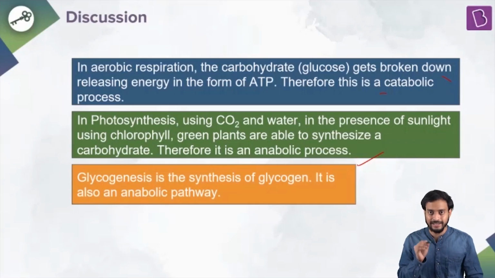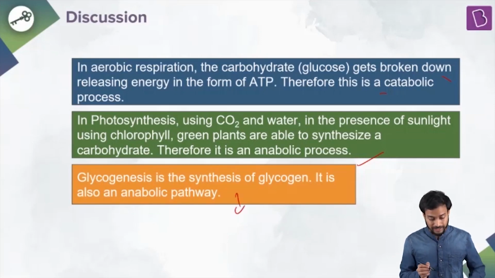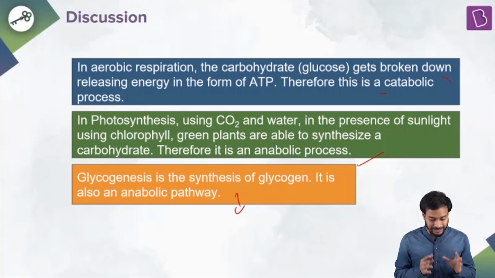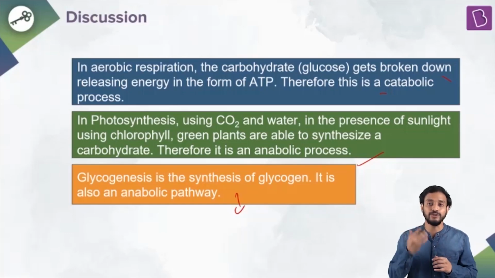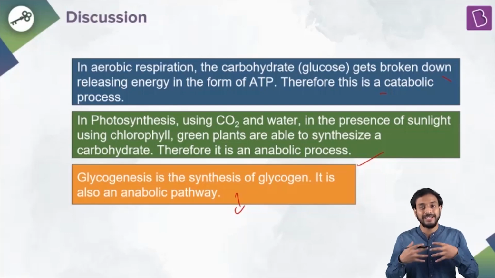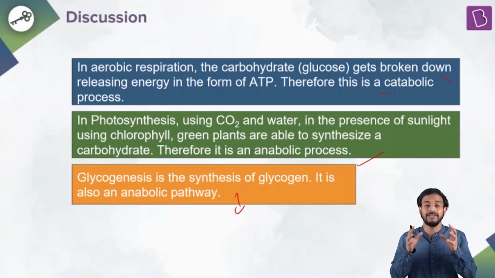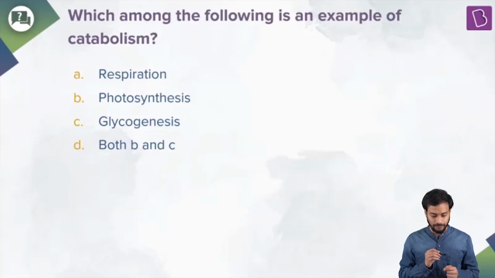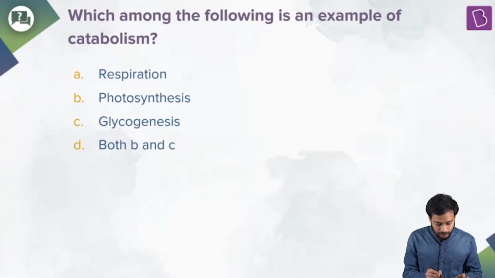Glycogenesis, on the other hand, you may not know this right now, but you're going to study it extensively in your syllabus. Glycogenesis is the synthesis of glycogen. Yes, it is also an anabolic process because glycogen is being synthesized, so something is being formed. So it's an anabolic process. Correct? What would be the right answer? It's what? Respiration. Fine. Photosynthesis is anabolic, so it's incorrect.